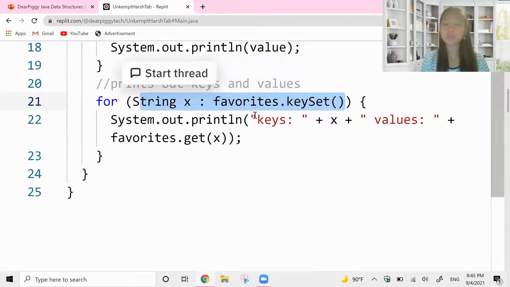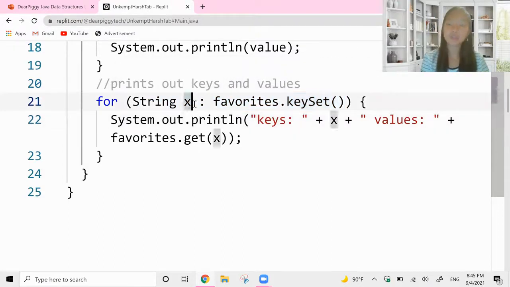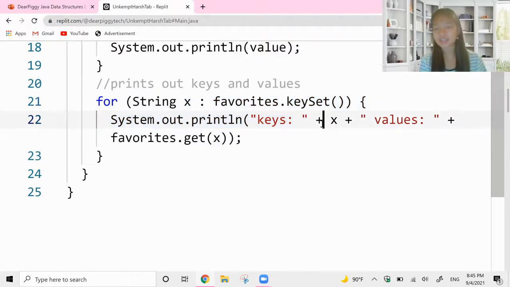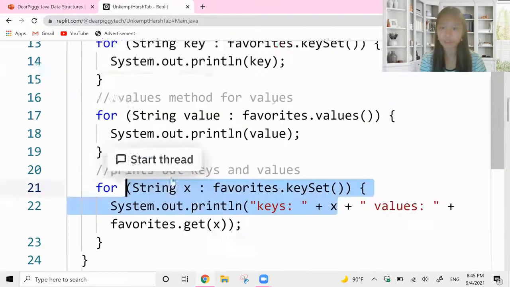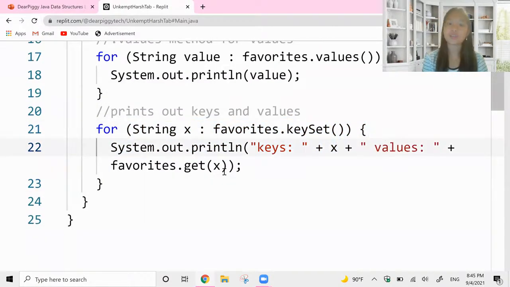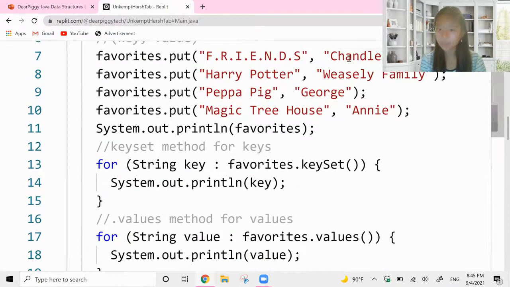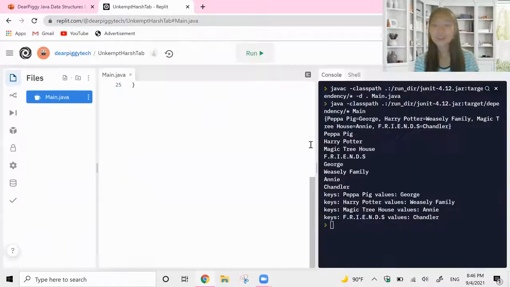We're running everything with the key set right now, and X is going to be an index. Then we're going to print out keys X because that's just, again, this part up until here is the exact same as this top for each loop. Then we add in the values, and since X is an index, when we get the index, it's going to give us the value. So that was a lot.